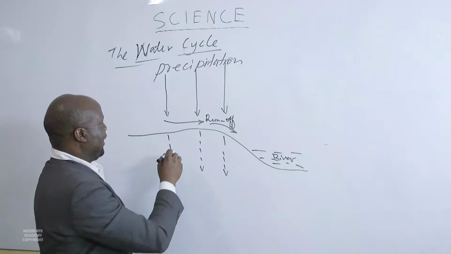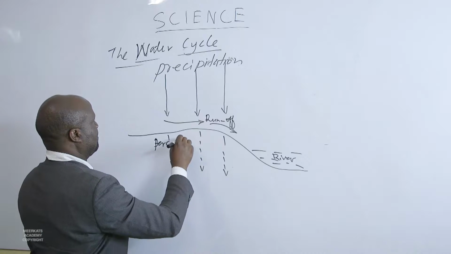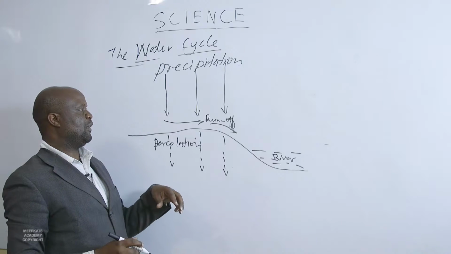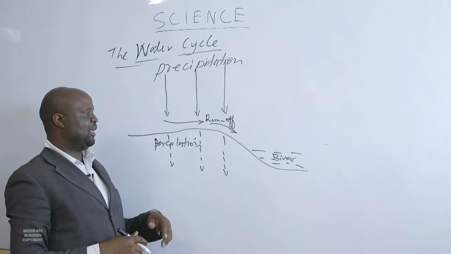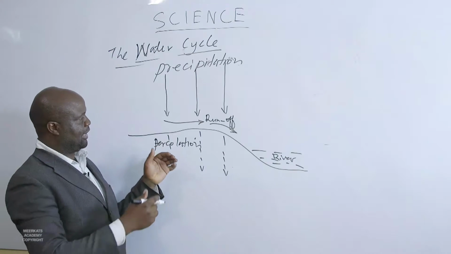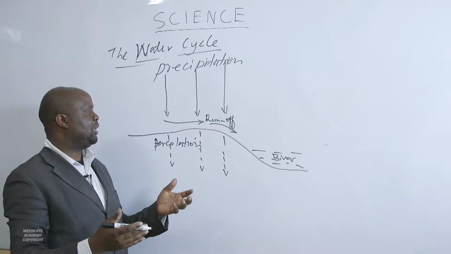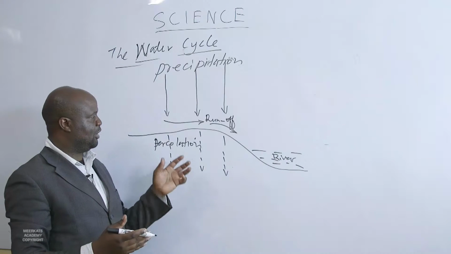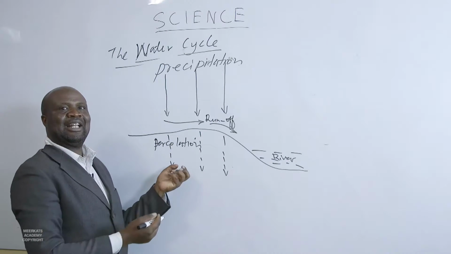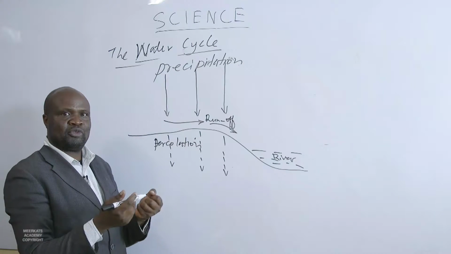So what we are seeing here, these arrows with the dots, is what we are calling percolation. Percolation is the ability of the rainwater now to sink. It depends also on a number of factors, but this water that is percolating, that is being soaked by the soil, is the one that can be used now by plants' roots. The plants that have roots can now absorb this water that is percolating within the soil. It can take that water and use it.